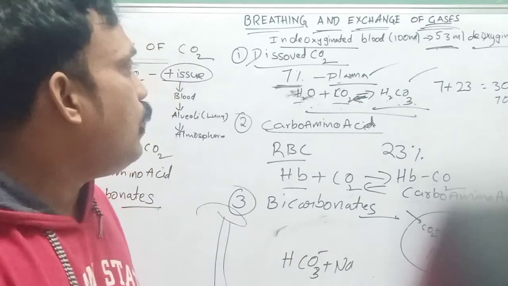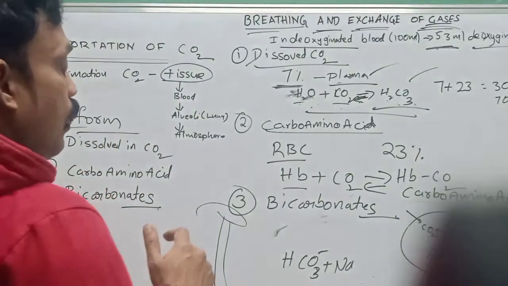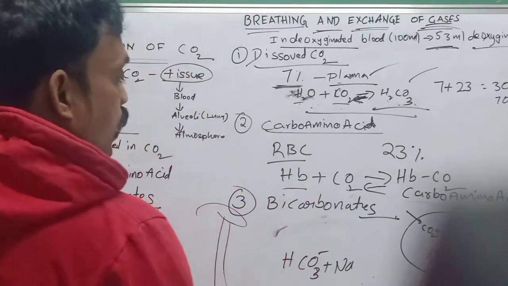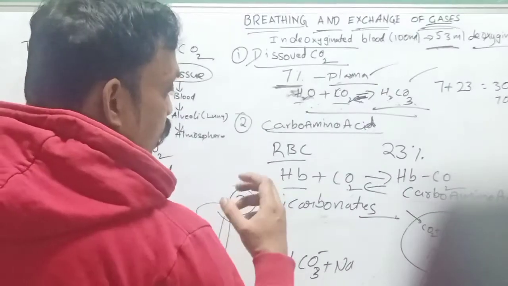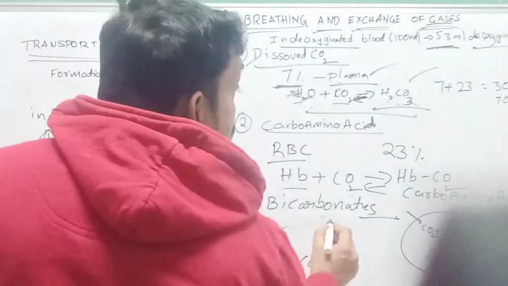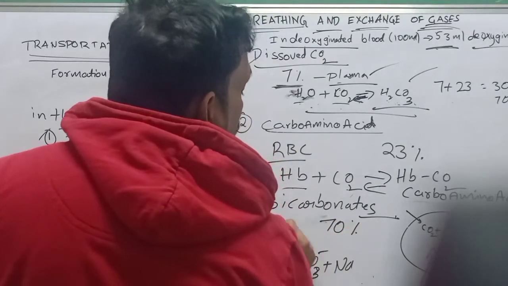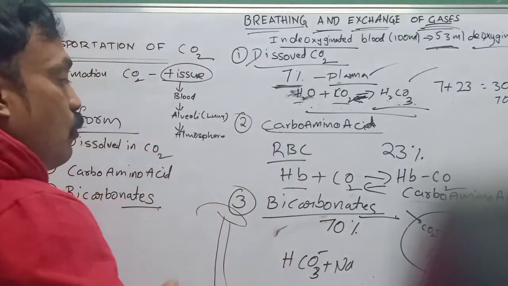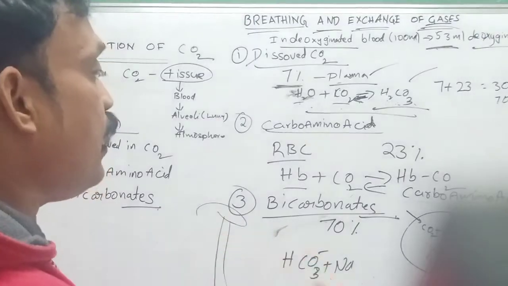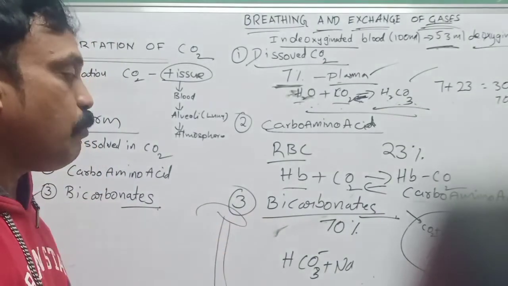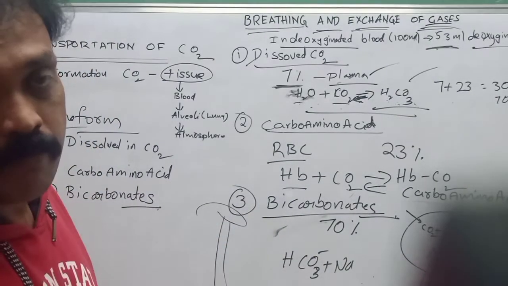That means 70% of carbon dioxide is transported in our blood as bicarbonate.